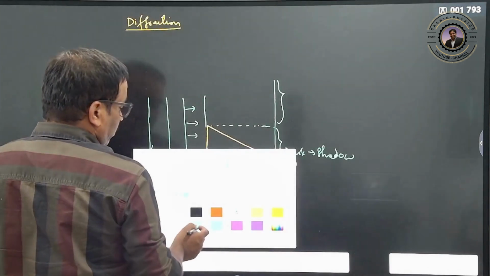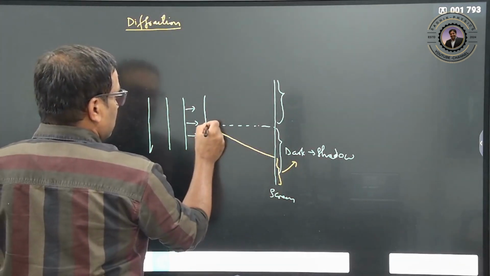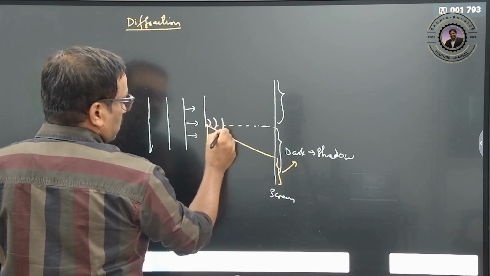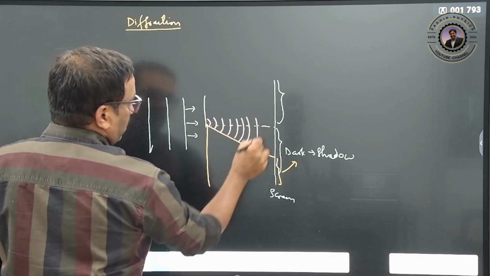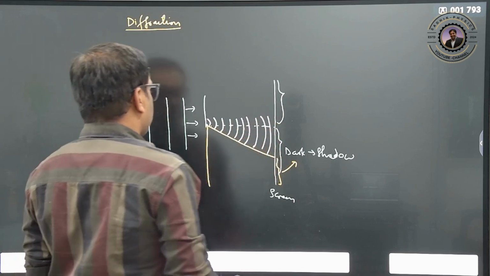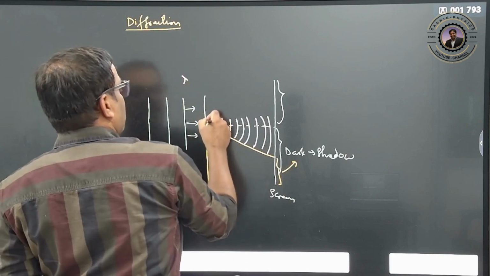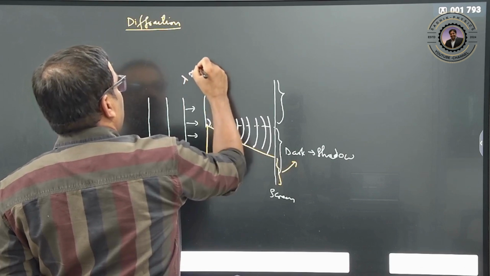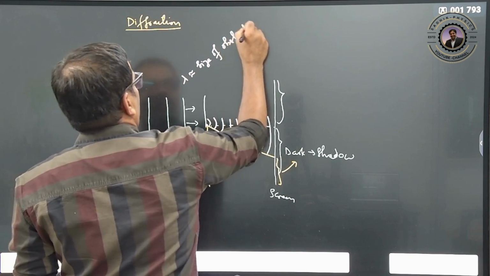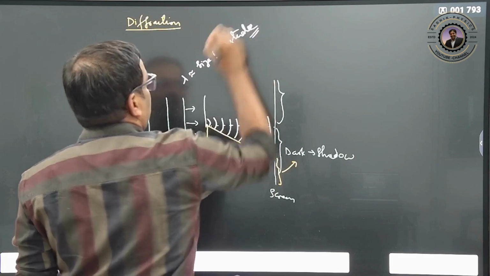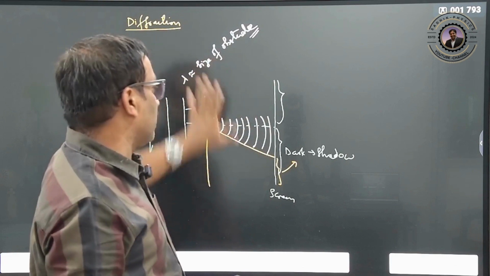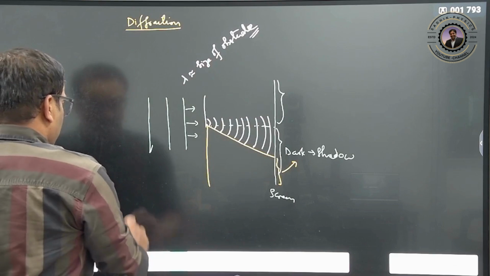So how was this explained by Huygens? Huygens says that every point acts like a secondary source, creating wavelets, and therefore it is able to create this bending. Clear? The wavelength and the size of the obstacle should be in the same order, near to each other. Then only you can observe diffraction.